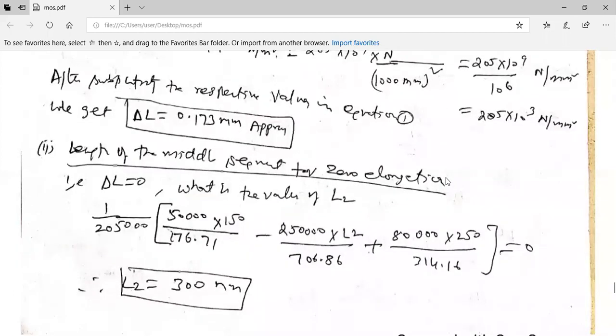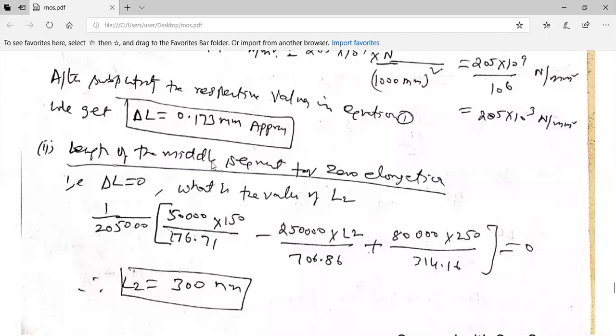Handwriting isn't visible. Handwriting is visible for me clearly. Not understood? I'm not able to understand it, sir. You have to understand any writing, right? I can't understand your handwriting, sir. Okay, we will see an alternative then.